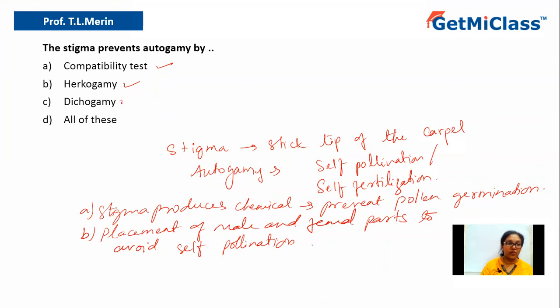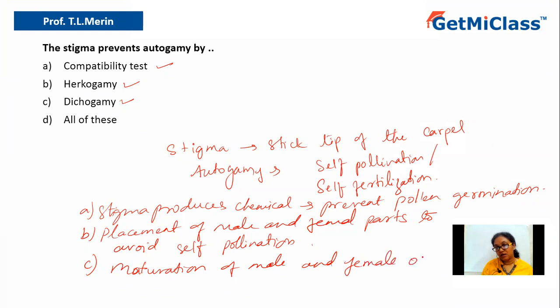Option C says dichogamy. So what is dichogamy? Dichogamy is a mechanism where the maturation of male and female parts occurs at different times.